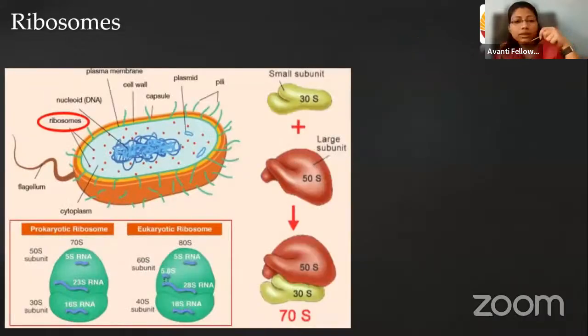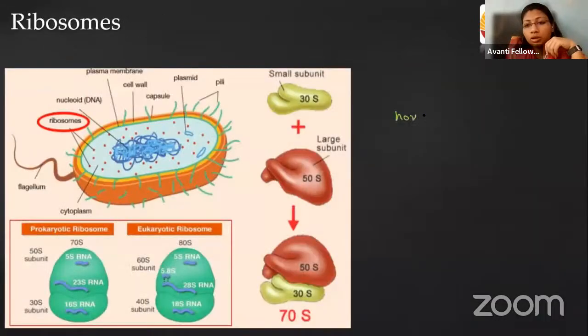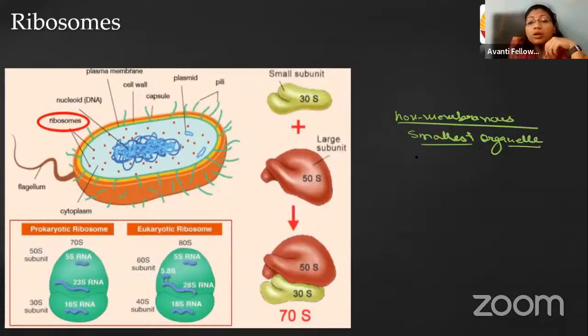Okay, the next structure present in the prokaryotic cell, which is non-membranous and the smallest organelle, is the ribosome.